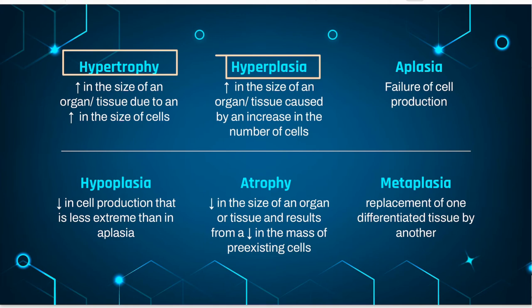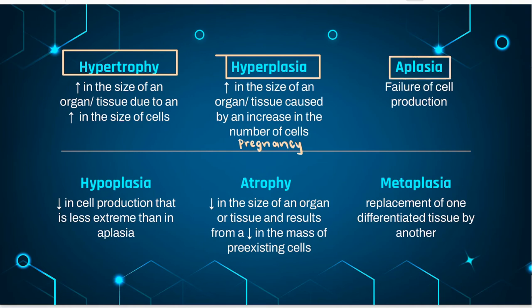Hyperplasia is an increase in the size of an organ or tissue caused by an increase in the number of cells. It is exemplified by glandular proliferation in the breast during pregnancy. In some cases, hyperplasia occurs together with hypertrophy. During pregnancy, uterine enlargement is caused by both hypertrophy and hyperplasia of the smooth muscle cells in the uterus.